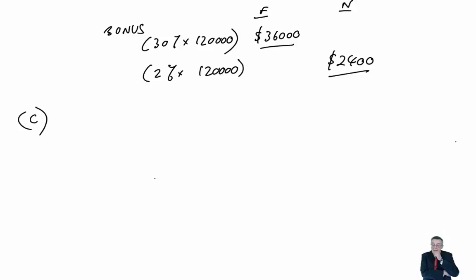Is it providing a fair basis? Now, although this isn't directly answering the question, I would make the point right from the beginning that F clearly is being paid a much, much bigger bonus than N. And it's really a question of, is that fair?